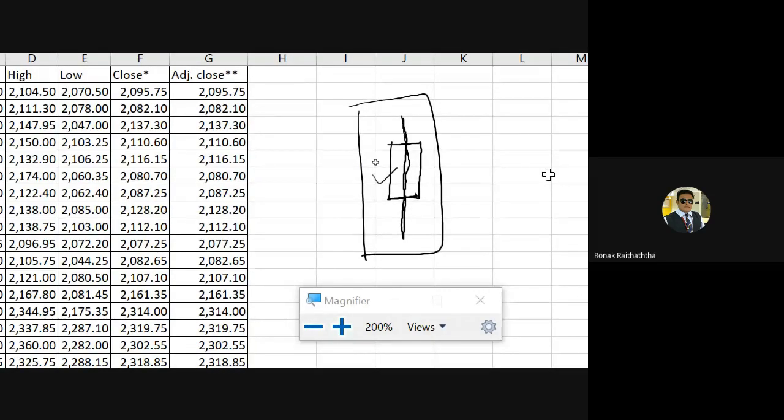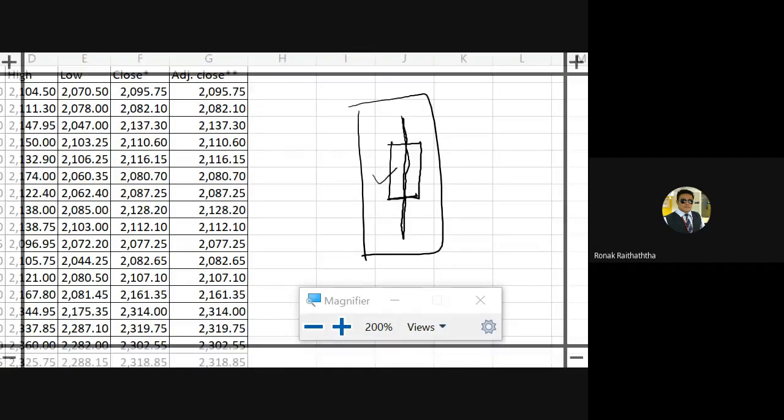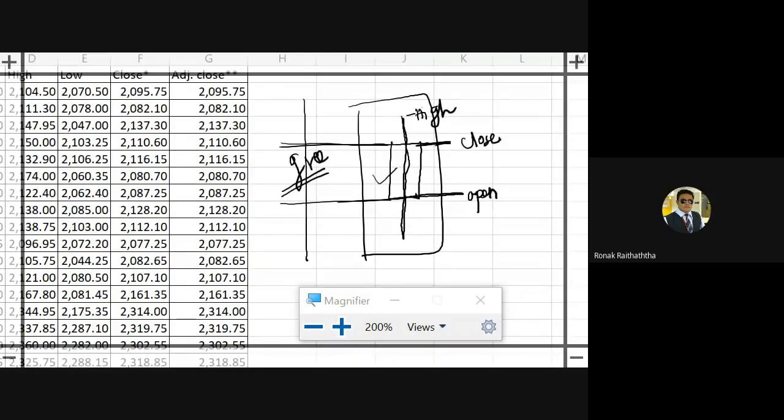The first detail it gives us is the open. Say if this is the green candle, it gives you the opening price. This is the open. Then it gives you a second interpretation, that is the close price. This is the price at which the candle is getting closed, and that you will be able to see in this axis. The prices will be presented over there. Then it will also give you the high, that is, in that particular day what was the highest price at which this stock was traded in the market.